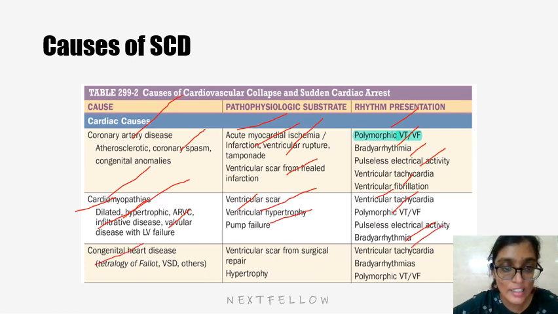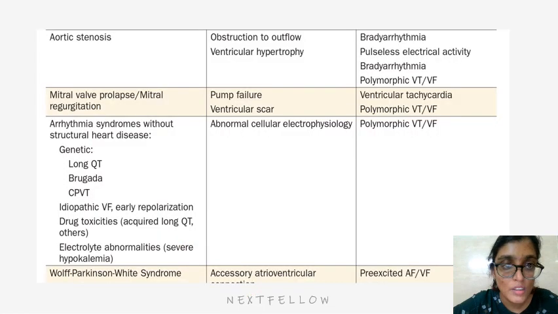Congenital heart disease like tetralogy of Fallot, VSD, and others will present as ventricular scar from surgical repair and hypertrophy, with ventricular tachyarrhythmias, bradyarrhythmias, and polymorphic VT and VF. Aortic stenosis will lead to obstruction of outflow and ventricular hypertrophy, presenting as bradyarrhythmias, pulseless electrical activity, polymorphic VT and VF.